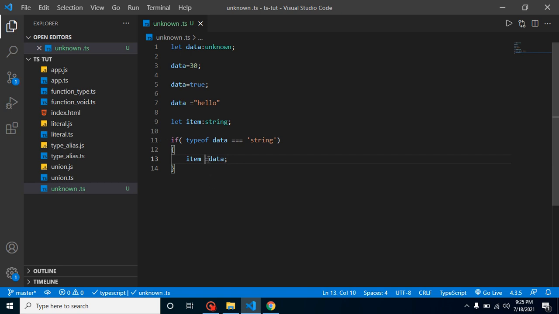And if we check with any other type, let's say number and all, then it will give an error. It will work only with string because item has the string type.